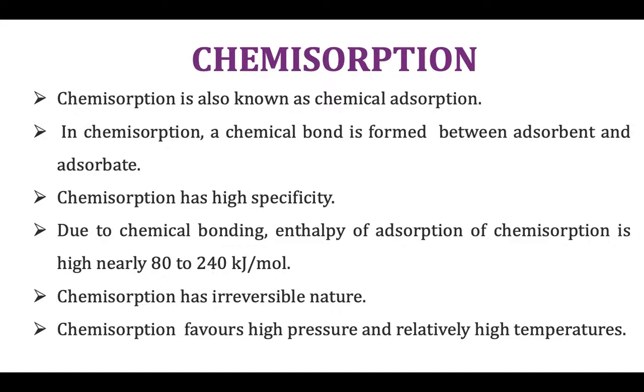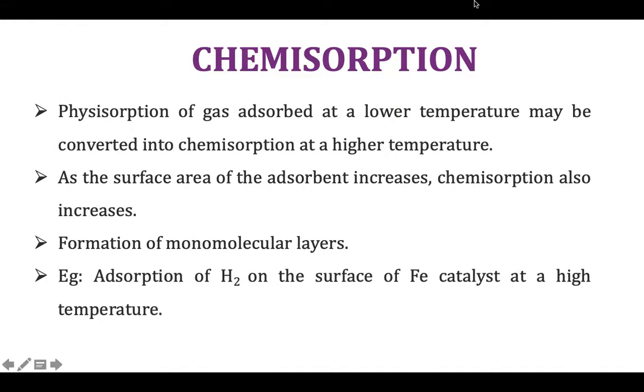So chemisorption always favors high pressures and relatively high temperature. Chemisorption increases with increase of pressure, as the increase in pressure or compression brings the gas molecules nearer to the adsorbent surface, which facilitates the chemical combination of the adsorbent and the adsorbate.